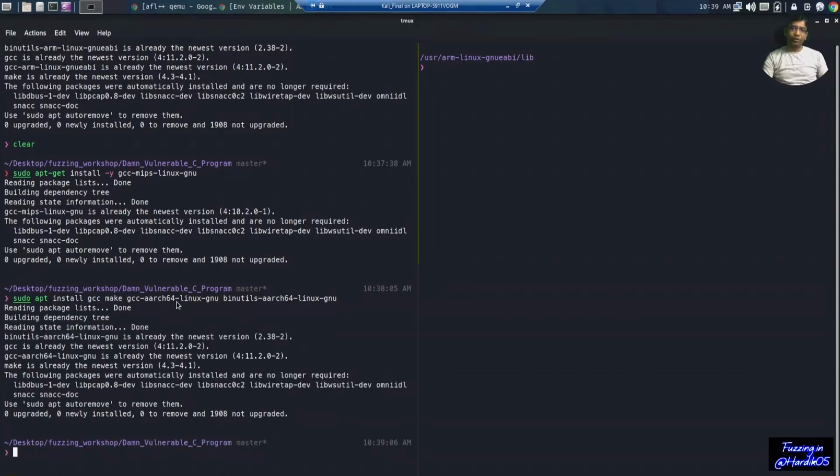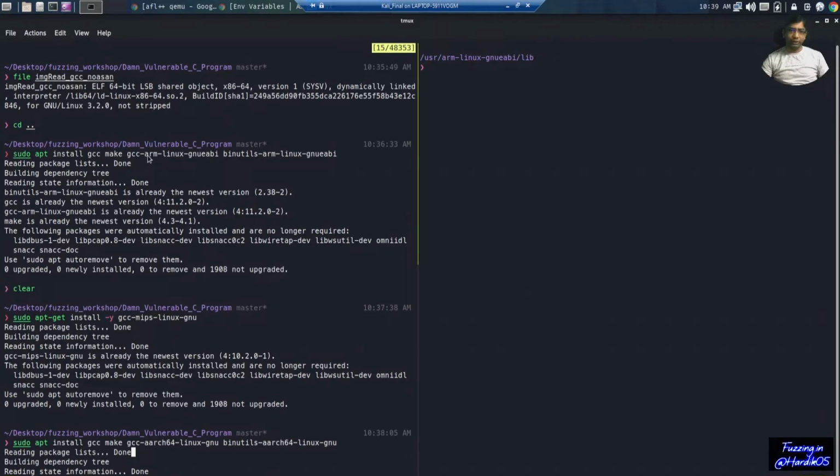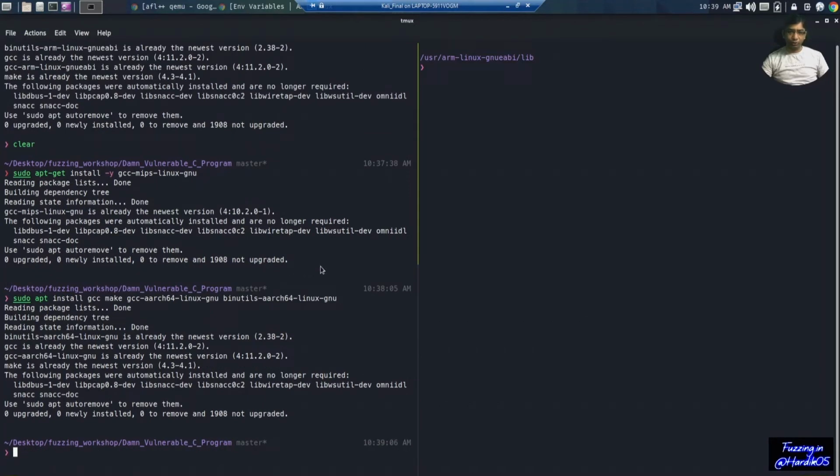This will install the ARM toolchain to compile 64-bit ARM binaries. The toolchain which we installed previously, gcc-arm-linux-gnueabi, is for 32-bit binaries. So once you have installed this, you can easily compile your binary for ARM as well as for MIPS architecture.